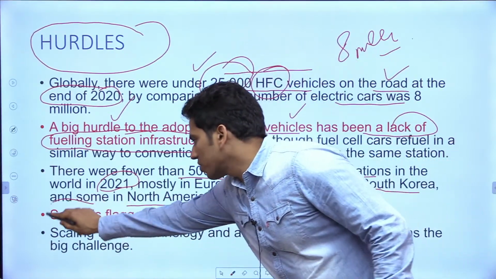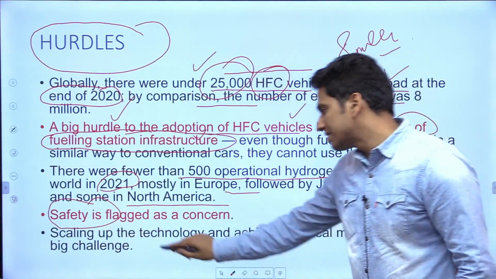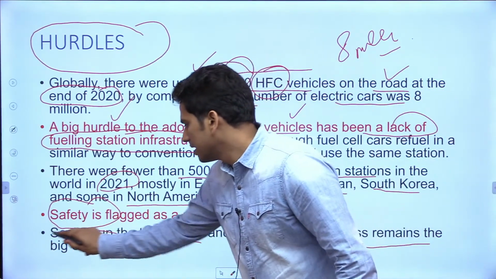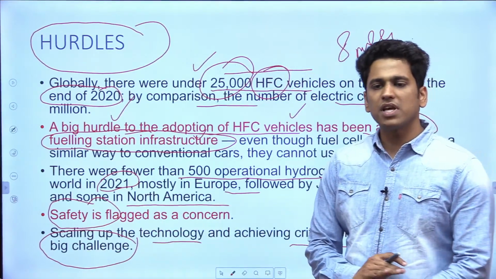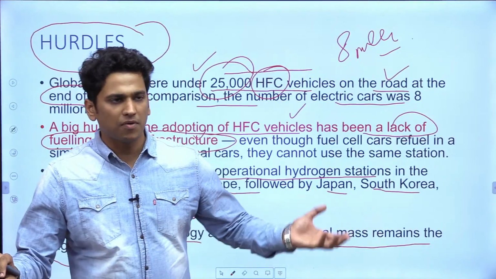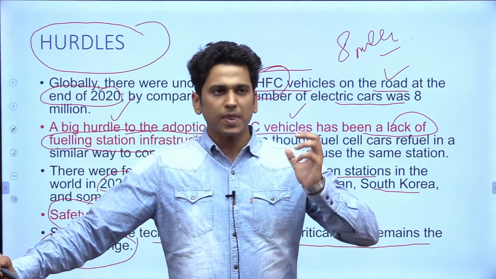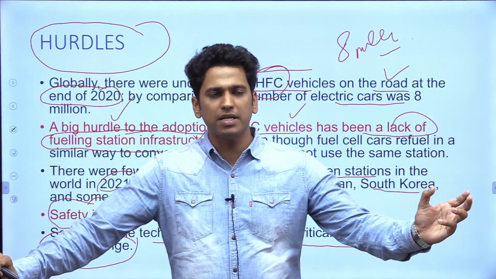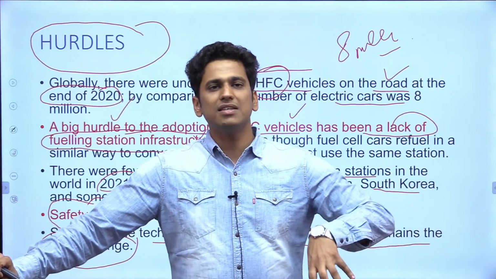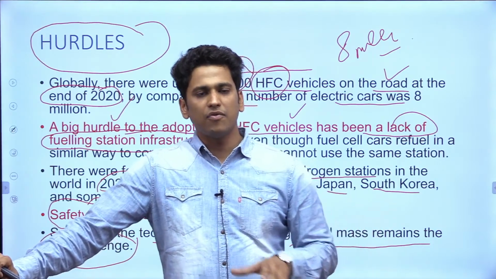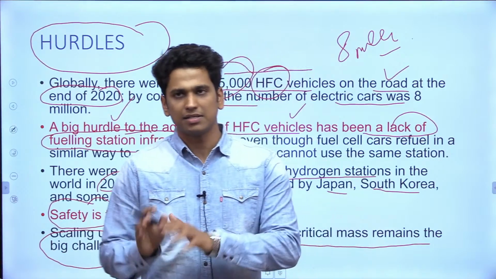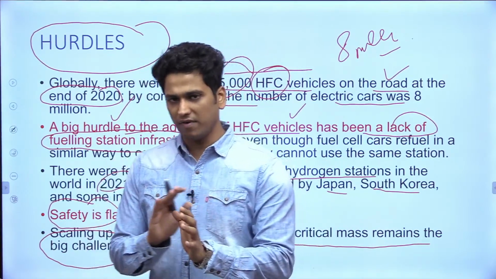Another thing that is of importance is safety. Scaling up the technology and achieving critical mass remains a bigger challenge. So this was a very important topic from your prelims as well as mains point of view. If you have to write down the hurdles in lithium ion batteries, the problems that we could face while using hydrogen fuel cells, and what is the scope of hydrogen fuel cell if we talk about achieving our goals and moving towards electric vehicles. Is this point or the topic clear to everyone?